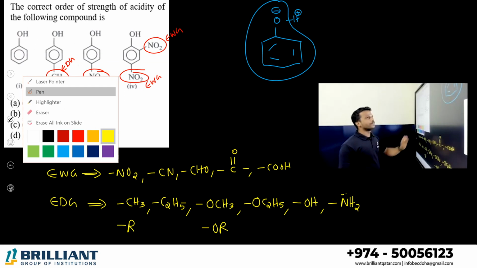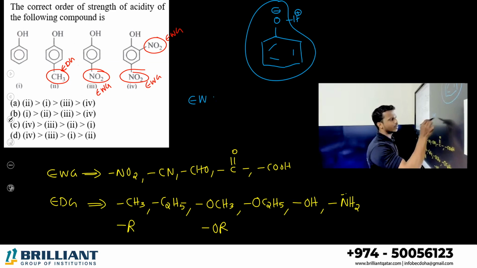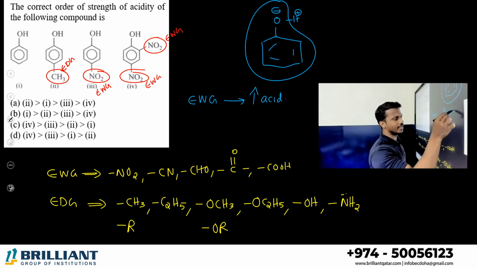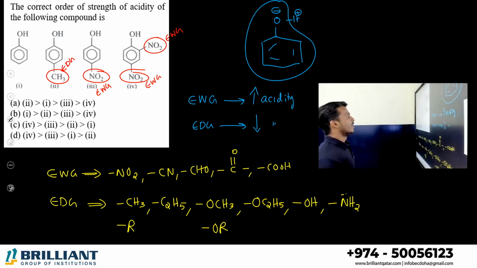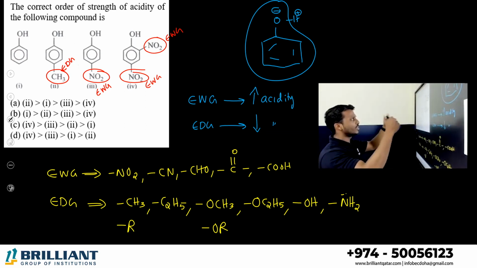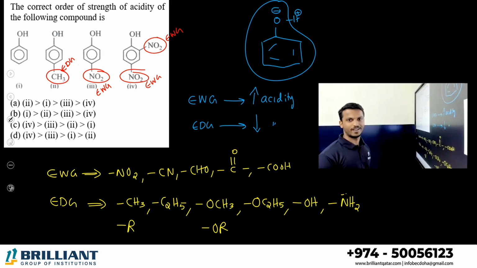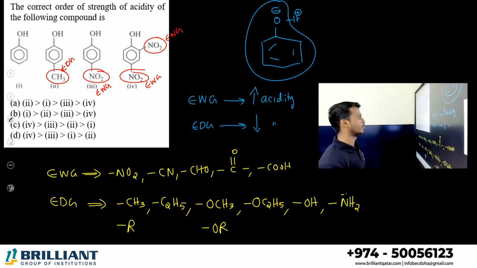Okay, come to the point. What is the major difference here, student? The major point we already learned: electron withdrawing group, if it is there, will increase the acidity. Electron donating group, if it is there, will decrease the acidity. Correct or not? So let's go. Which one among these compounds is the most acidic? Definitely compound number 4, because it contains electron withdrawing groups, and 2 electron withdrawing groups are there.